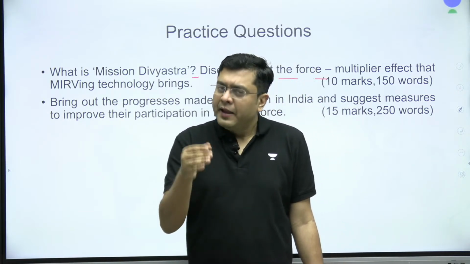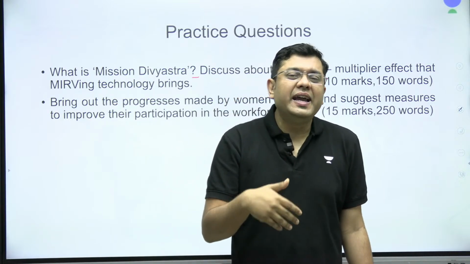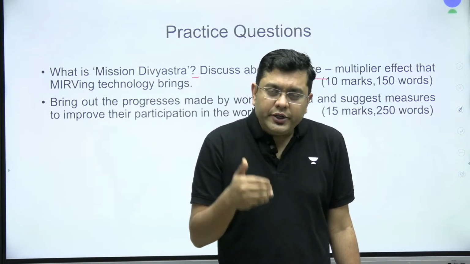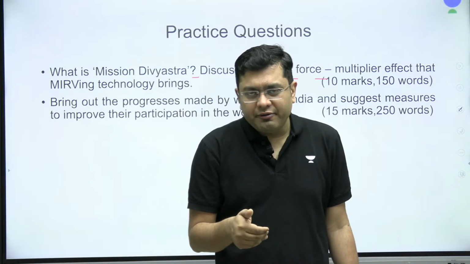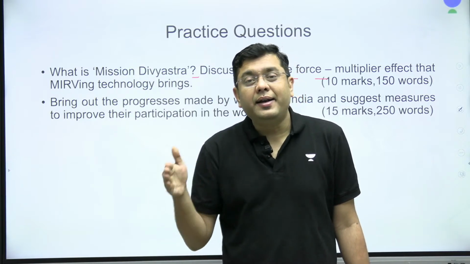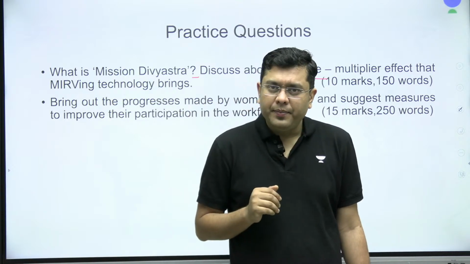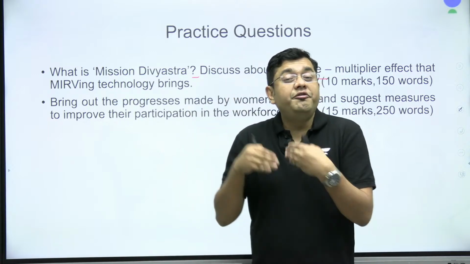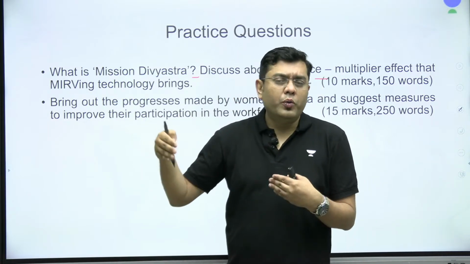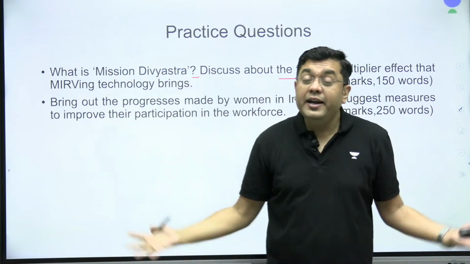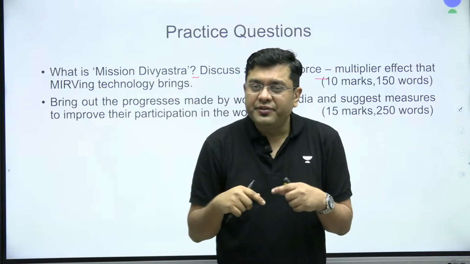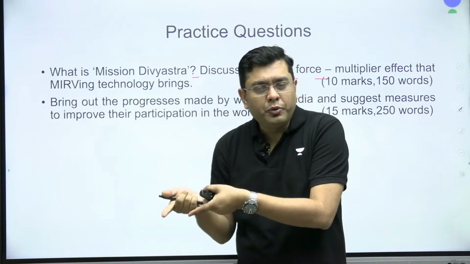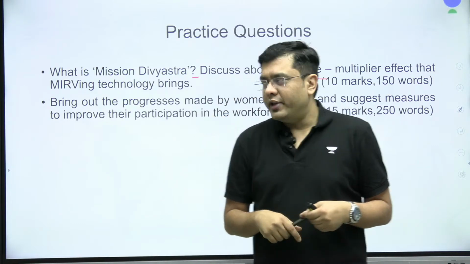At the end of it, talk about how this technology has added teeth to the Indian strategic forces, but one needs to be at the forefront of technological development in order to maintain that cutting edge going ahead into the future. So by that conclusion, you have basically provided a positive angle, a way forward. What is the way forward? Way forward is to develop that technology. So you have not said that India should arm itself more, but you have said technology should be developed. Right? So it doesn't put you in a hawkish stance, it doesn't put you in a negative stance as well. That is how you can conclude the answer.